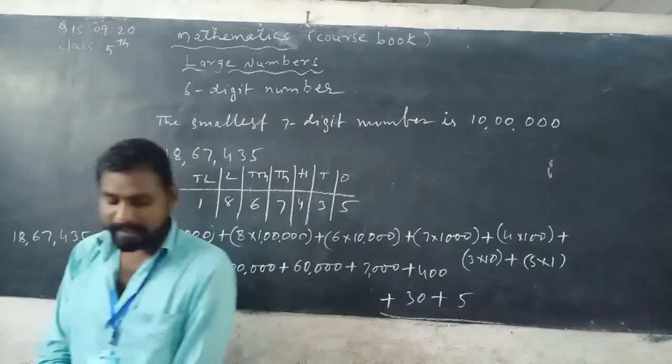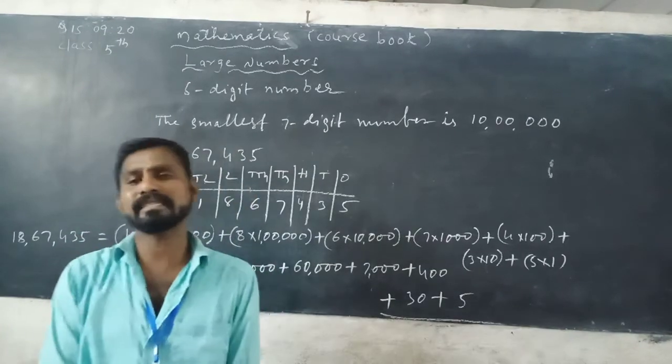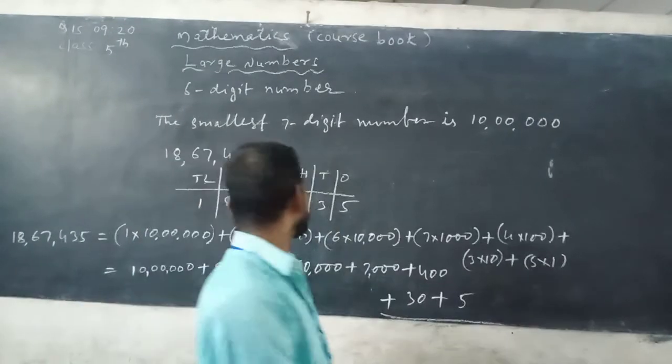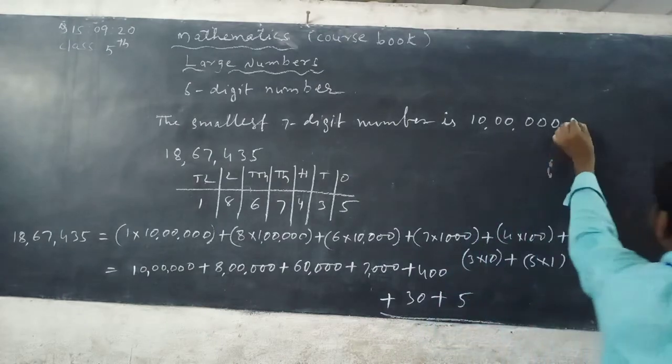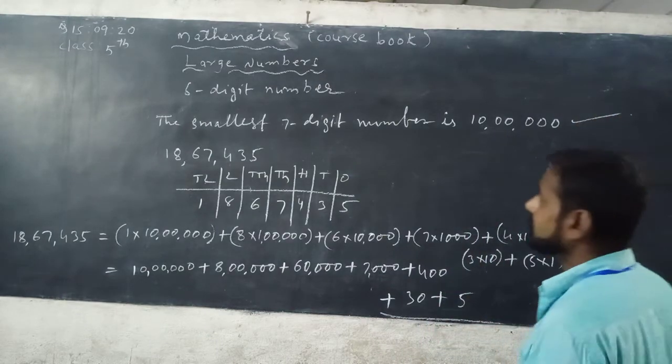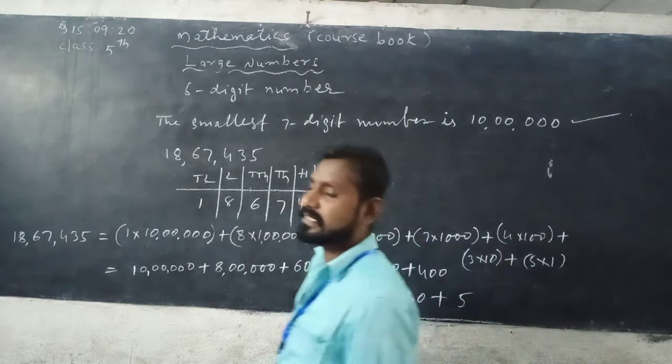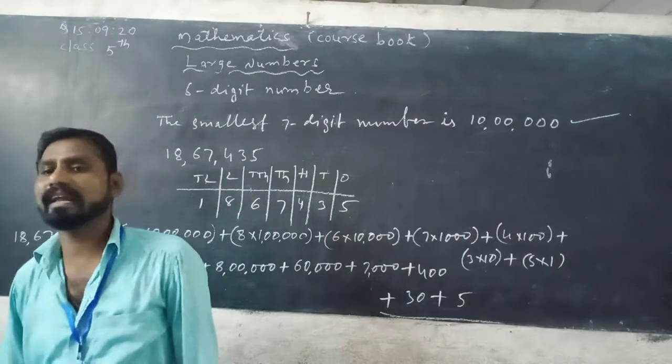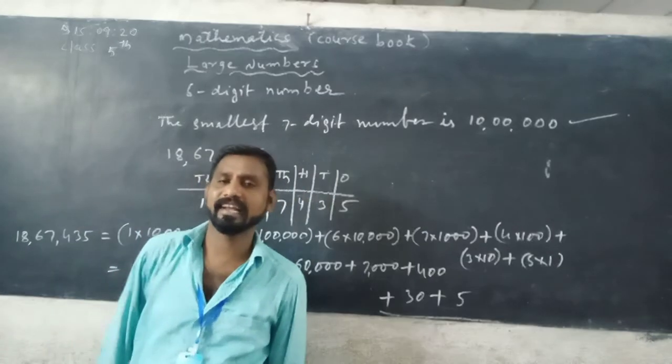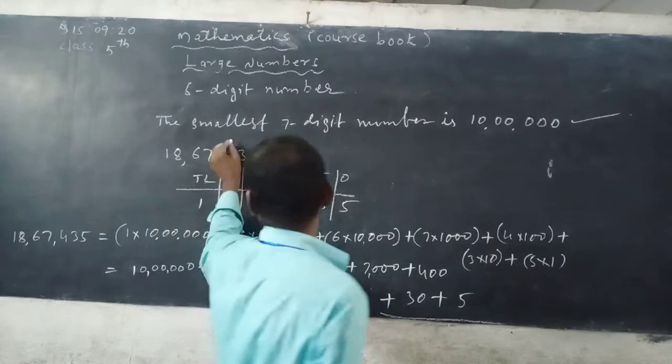So what is the biggest 7-digit number? The smallest 7-digit number is 10 lakh. The biggest 7-digit number is 99 lakh 99,999.